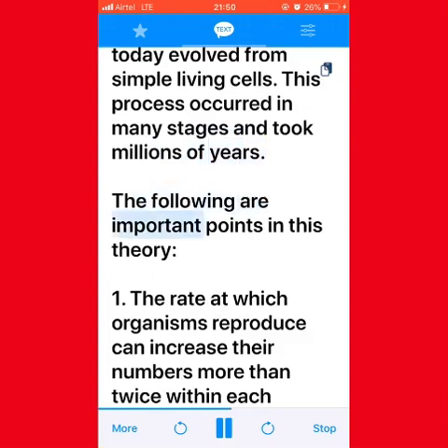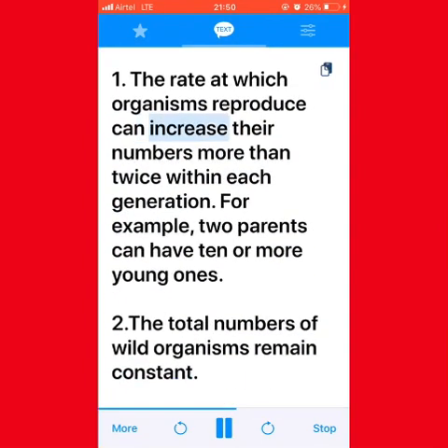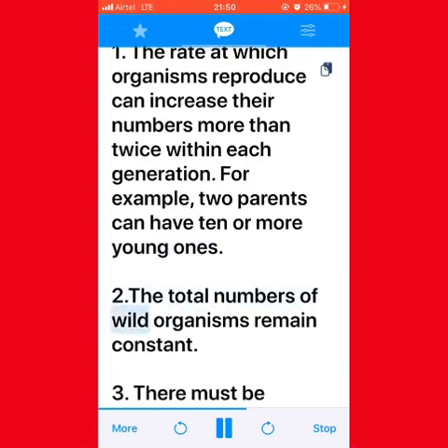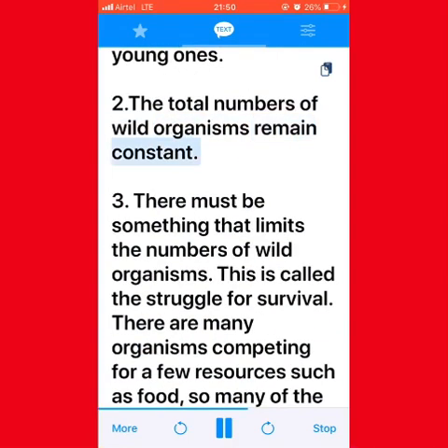The following are important points in this theory. 1. The rate at which organisms reproduce can increase their numbers more than twice within each generation. For example, 2 parents can have 10 or more young ones. 2. The total numbers of wild organisms remain constant. 3. There must be something that limits the numbers of wild organisms. This is called the struggle for survival.